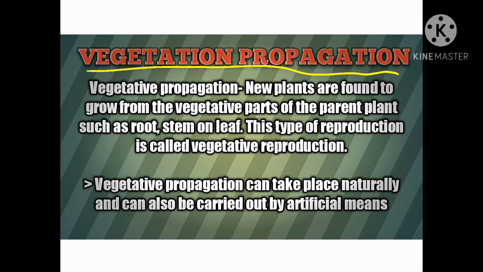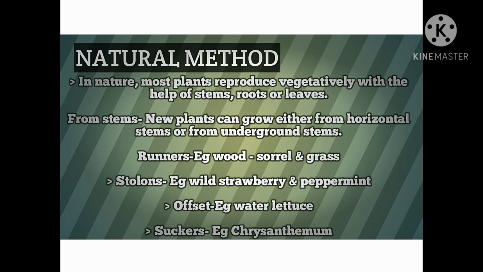And vegetative propagation can take place with two methods. One is natural and the other is artificial. So we'll be discussing the natural method first. What is the natural method? In nature, there are many plants, and most of the plants reproduce through runners, stolons, offsets and tubers. I have given you one example of tubers, right? A potato tuber.